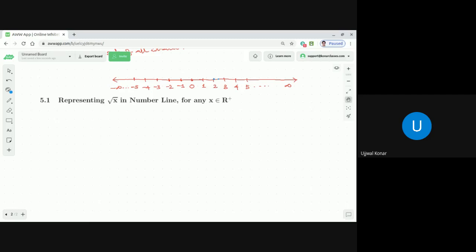When we discuss it in future, you will learn about the square root of a negative number, called an imaginary number, which is a separate topic altogether. Questions always come from here: represent, say, the square root of 5, the square root of 3, or the square root of 17 in the number line. How to represent it in a generic manner, I'm going to tell you now. Following are the steps to represent the square root of x in the number line for any x belonging to R plus.